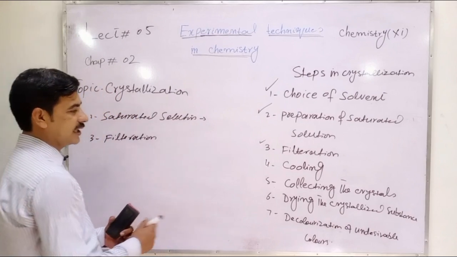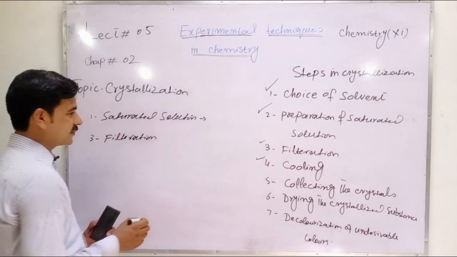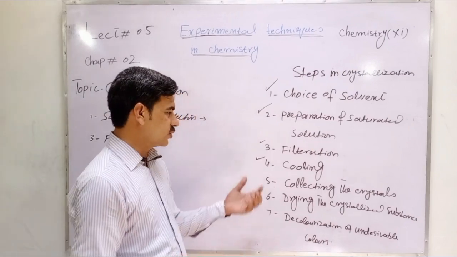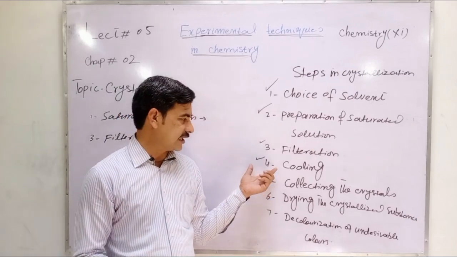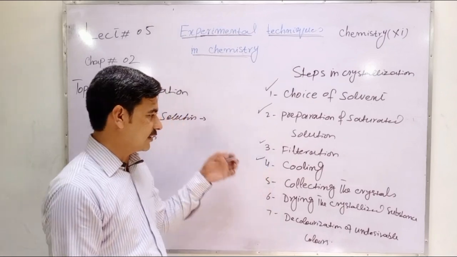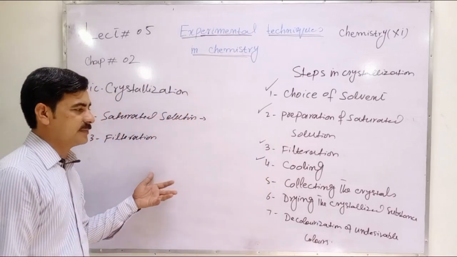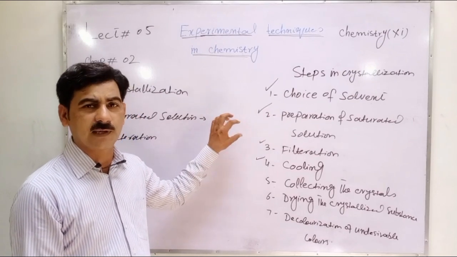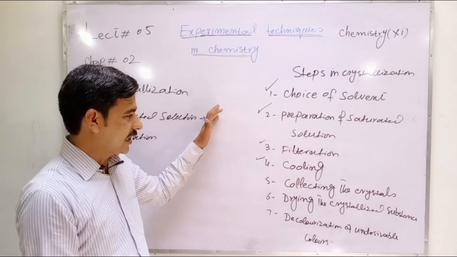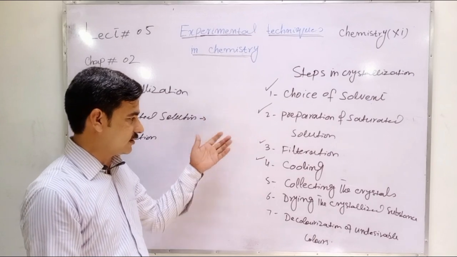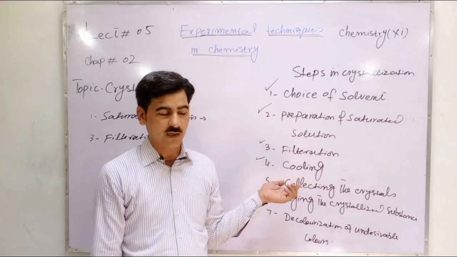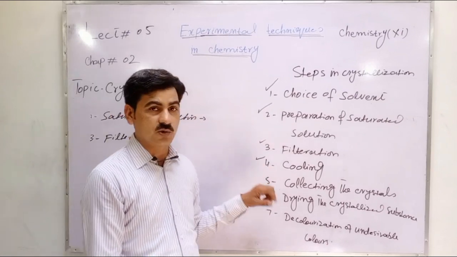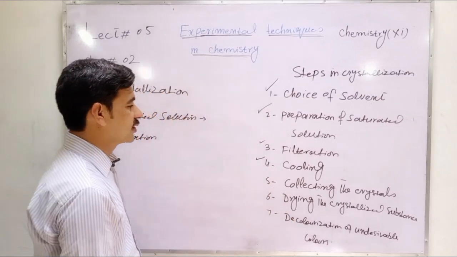The next point is cooling. The filtrate obtained after filtration is cooled. In cooling, crystals are formed and the substance is purely separated, because in filtration the impure particles are separated out and the pure substance is obtained as filtrate. When the pure filtrate is cooled, it forms well formed crystals.